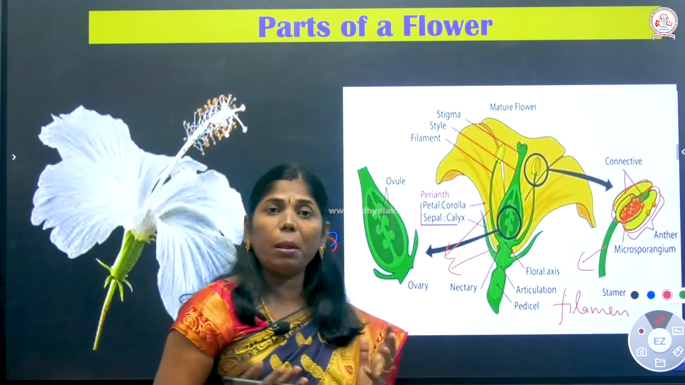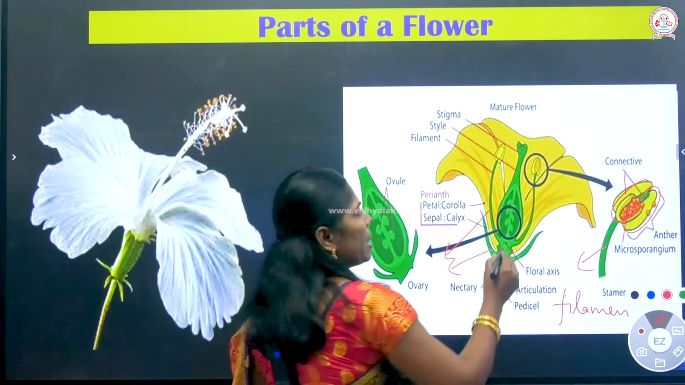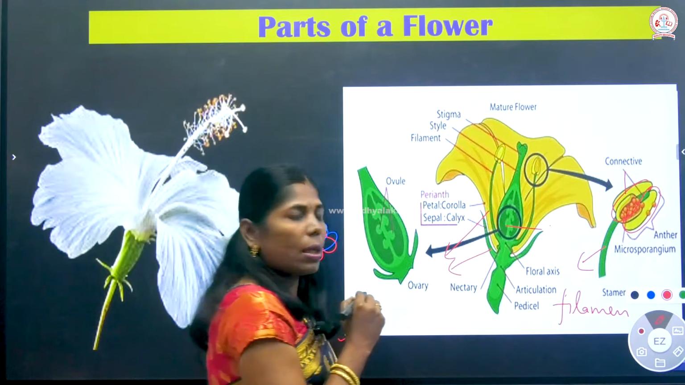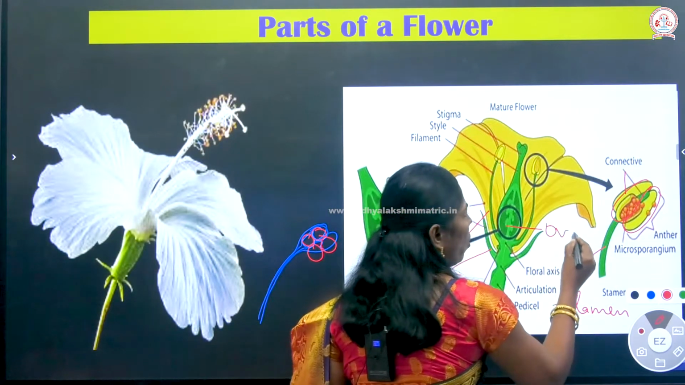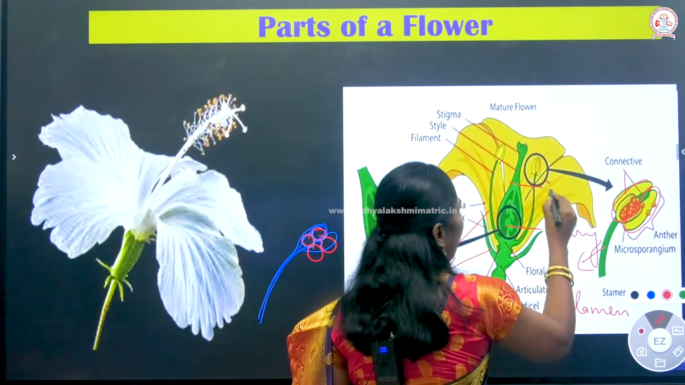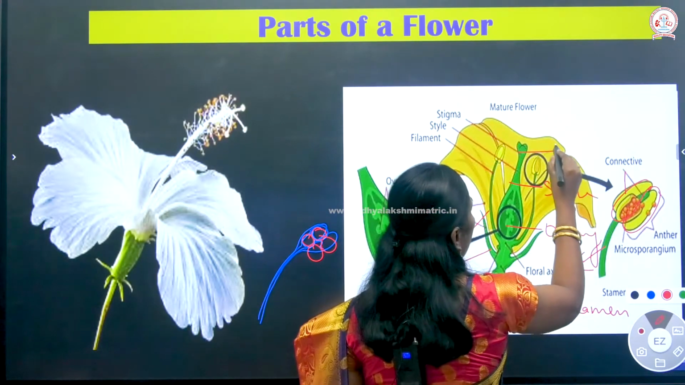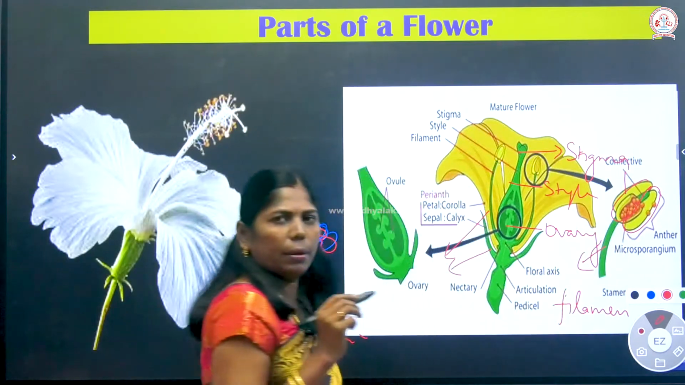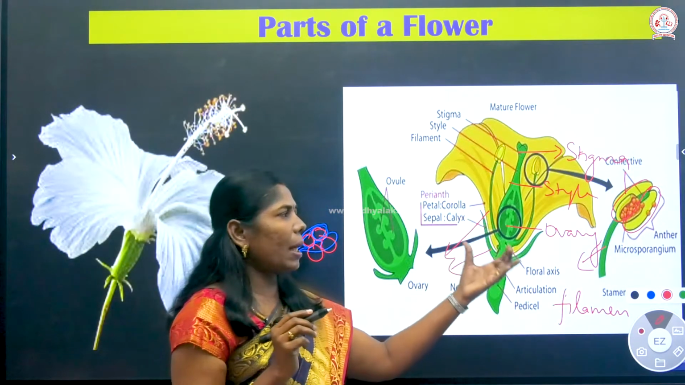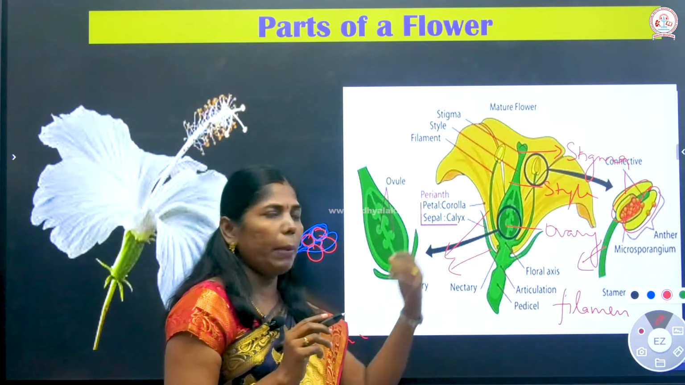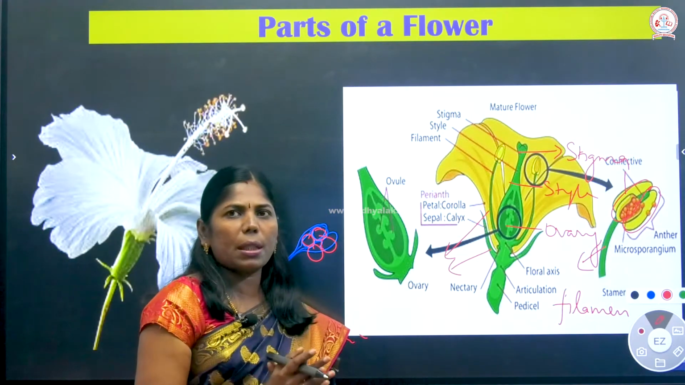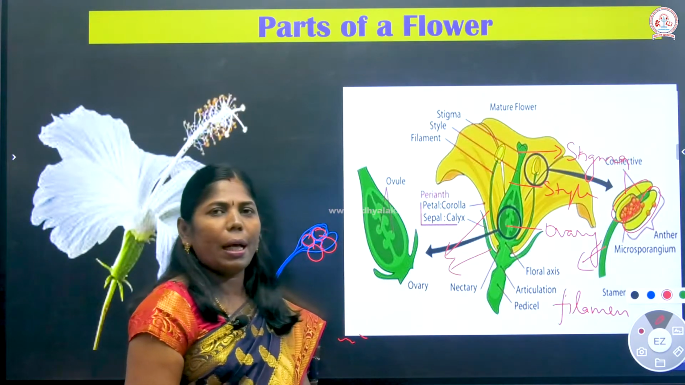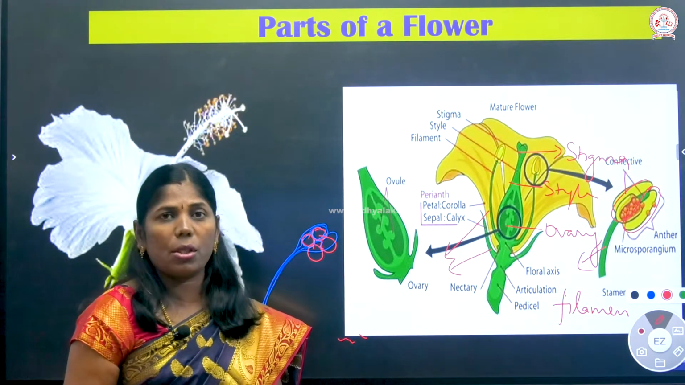So what about the female part of the flower? The female part is your gynoecium. The gynoecium consists of the ovary, this region, and the style, and the stigma is present. So this is your ovary, style and stigma, that is the female part. A number of carpels together form a gynoecium. This is your essential part, and calyx and corolla are non-essential parts.